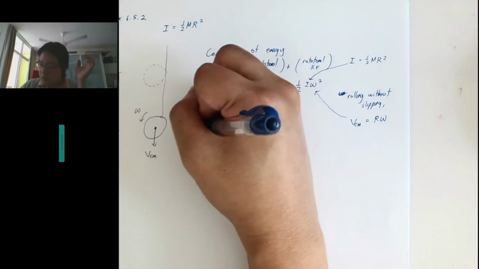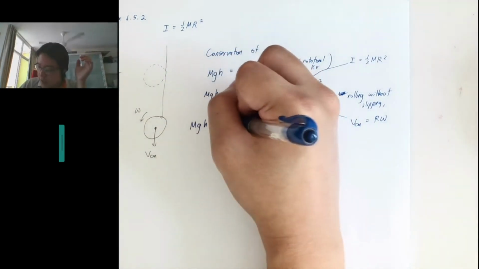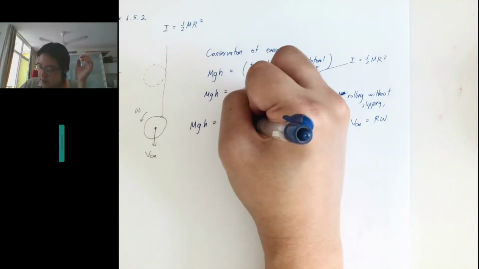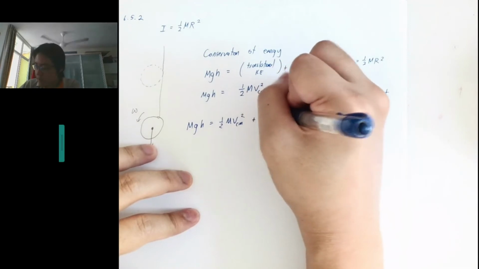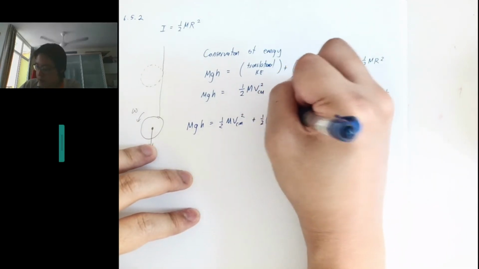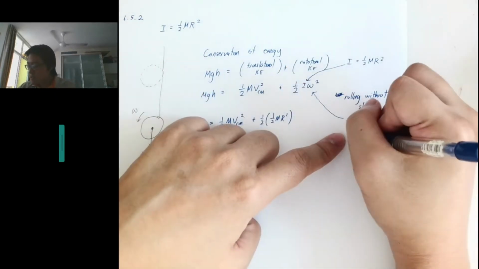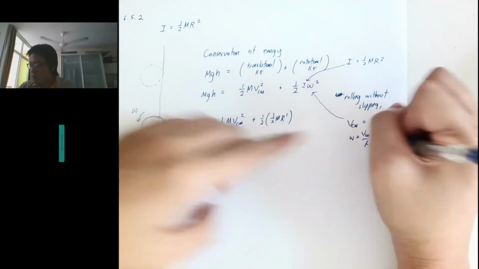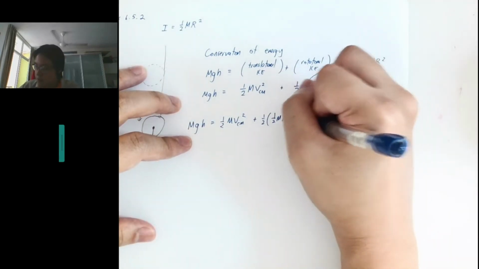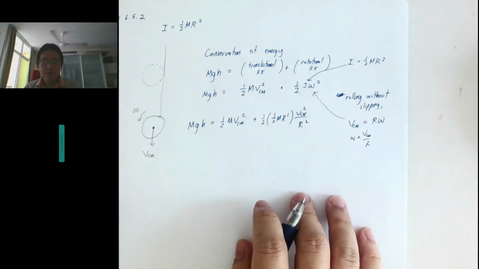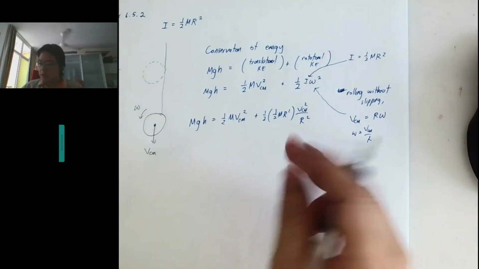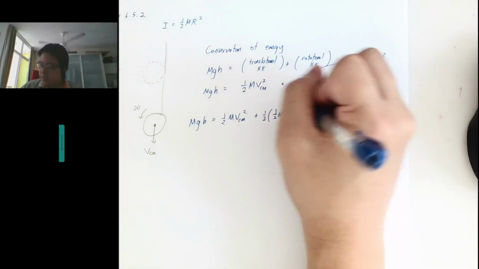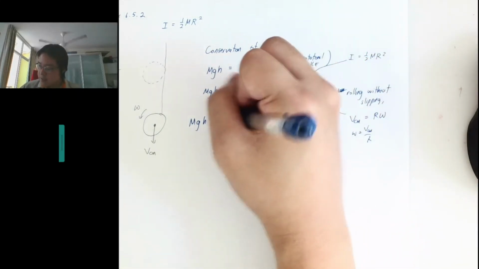Okay, so we got mgh is equal to half m v_cm squared, and then we put all the stuff in, so I got half mr squared, and then omega squared is just v_cm over r, so it's v_cm squared over r squared. Once we put everything correctly, a lot of things cancel, so the r squared cancels and the mass cancels.